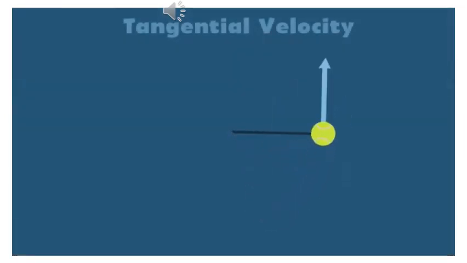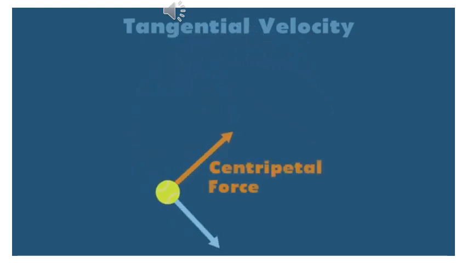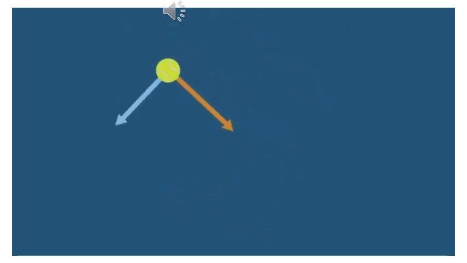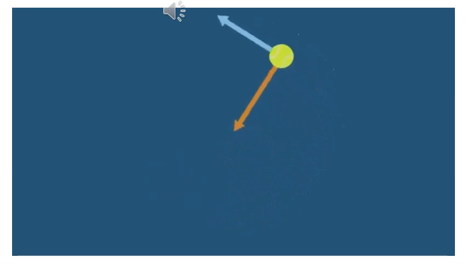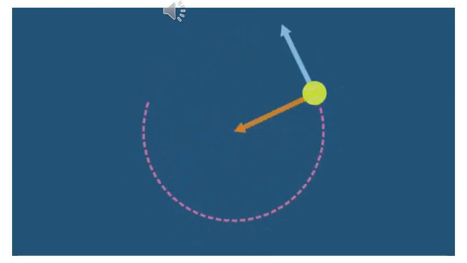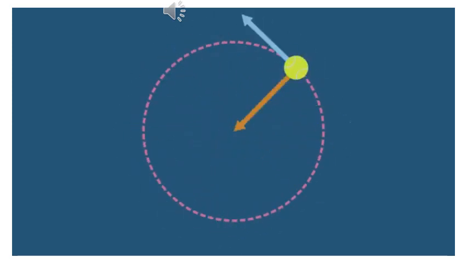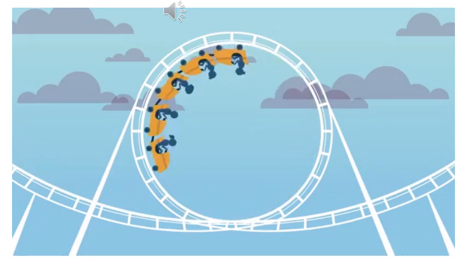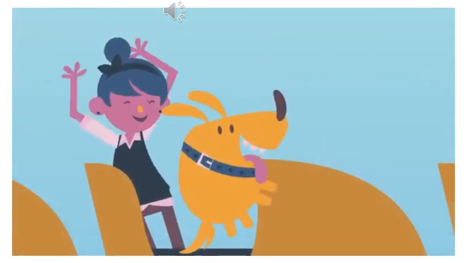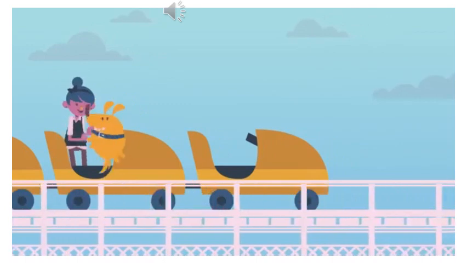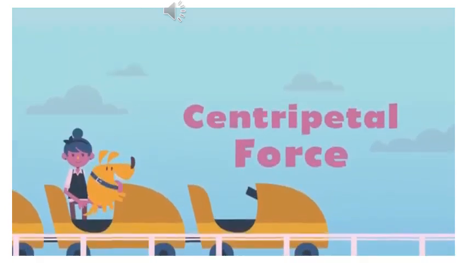But assuming you don't cut the string and you keep swinging, the ball's tangential velocity is constantly changing direction. This means the ball is accelerating, and the reason it's accelerating is the centripetal force. The centripetal force acting on the ball is constantly directing the ball towards the center of the circle, your hand. This, combined with the ball's velocity, keeps the ball swinging in a circle. The same centripetal force that keeps the tennis ball swinging in a circle also keeps roller coasters on the track as they go through a loop-de-loop. So the next time you're having a blast on a roller coaster, you can thank the centripetal force.